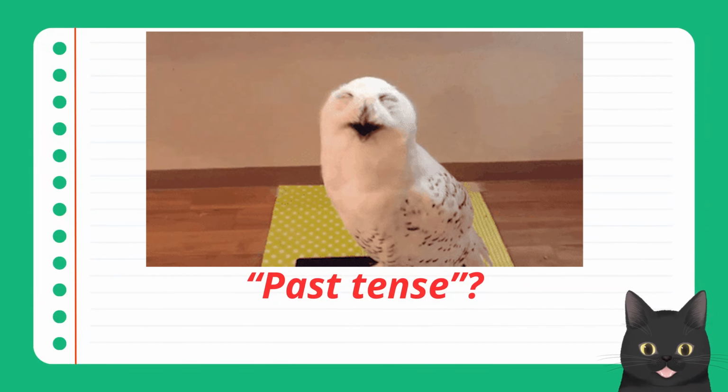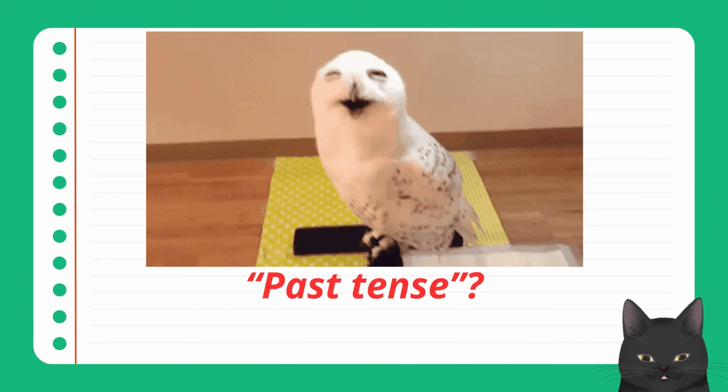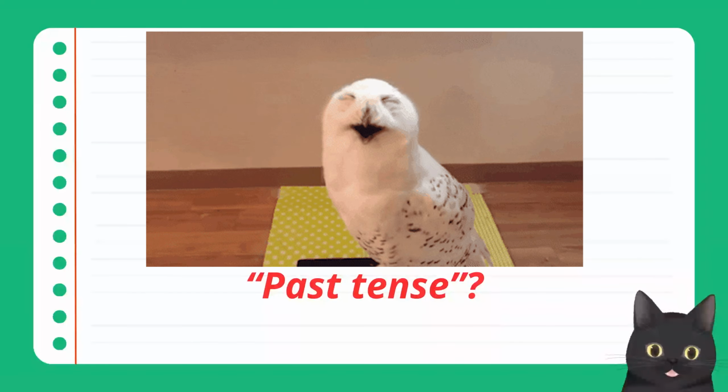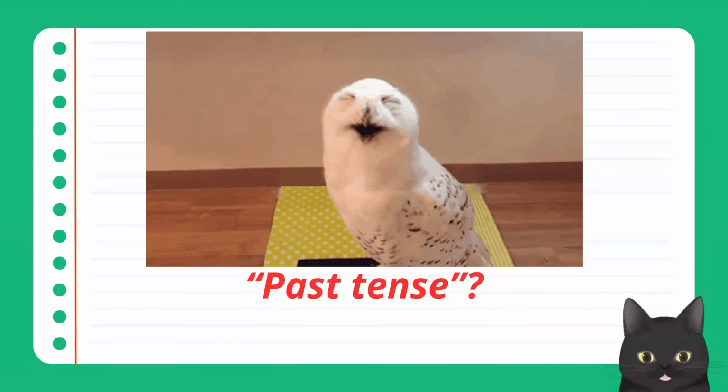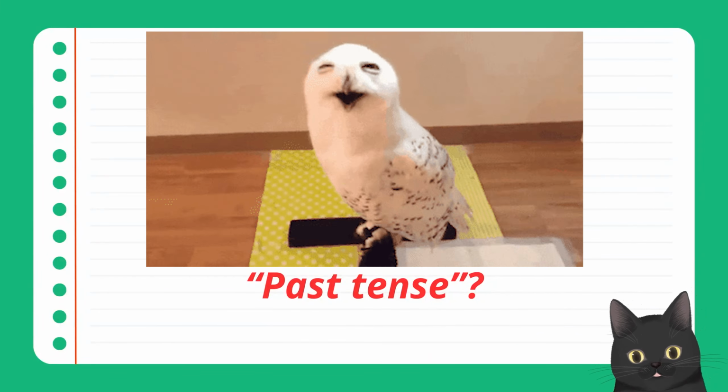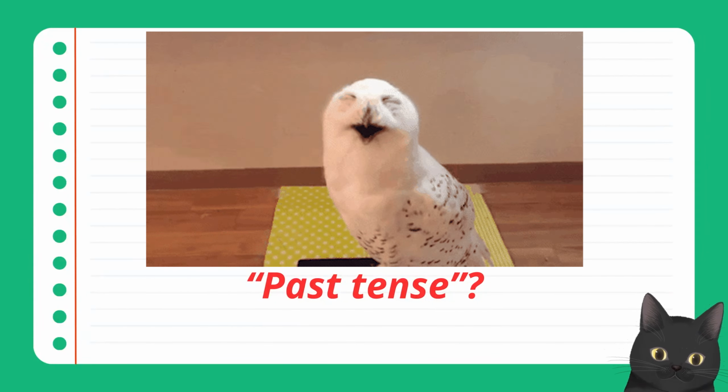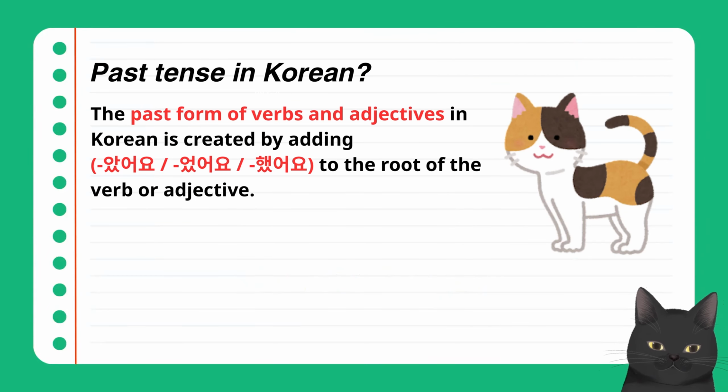Today we're going to learn how to make past tense sentences in Korean. It won't be that difficult because it's very similar to what we have already learned before. Do you remember the 아요, 어요, 해요 form? It's literally the same. The past form of verbs and adjectives in Korean is created by adding 았어요, 었어요, 했어요 to the root of the verb or adjective.